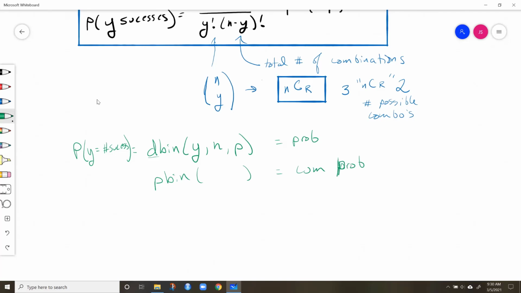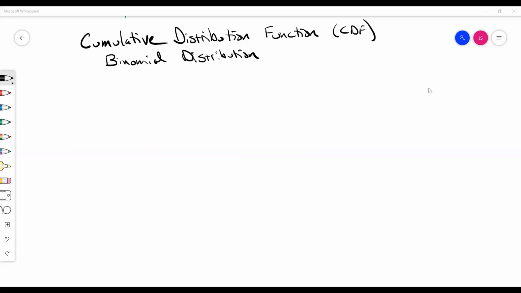right? And let me just write out the cumulative probability distribution function. Now the CDF for the binomial distribution is really just summing up that PDF or that PMF, because it's discrete. So if we write big F of y, that's our CDF. This is equal to the probability that Y is less than or equal to, we'll say, k successes. So remember, it's the cumulative probability, so we're going from 0 all the way up to k.